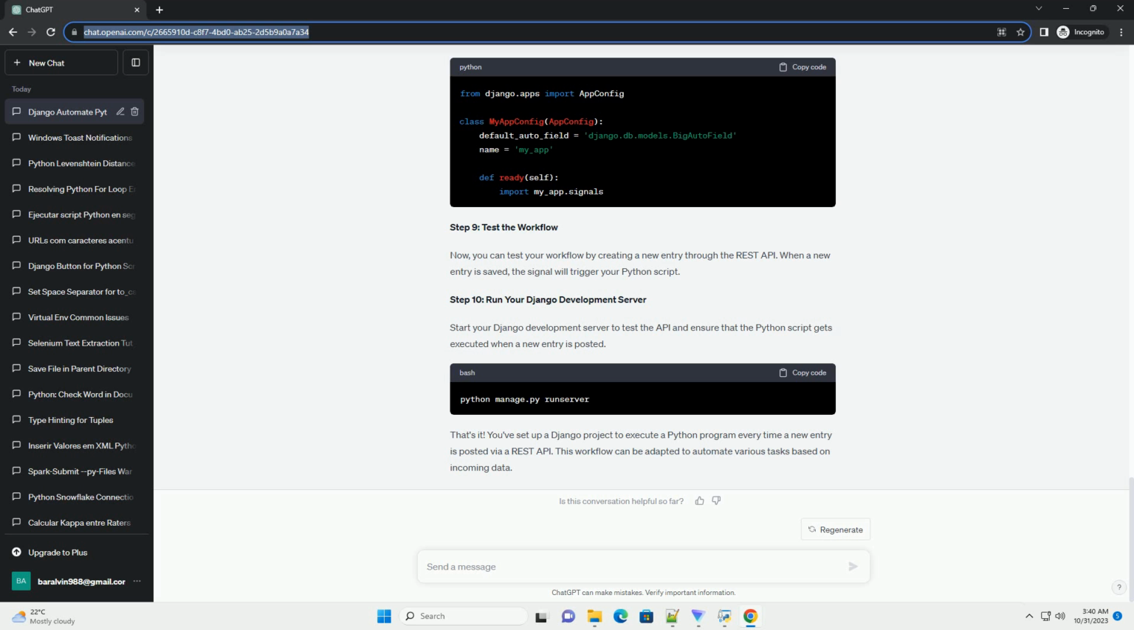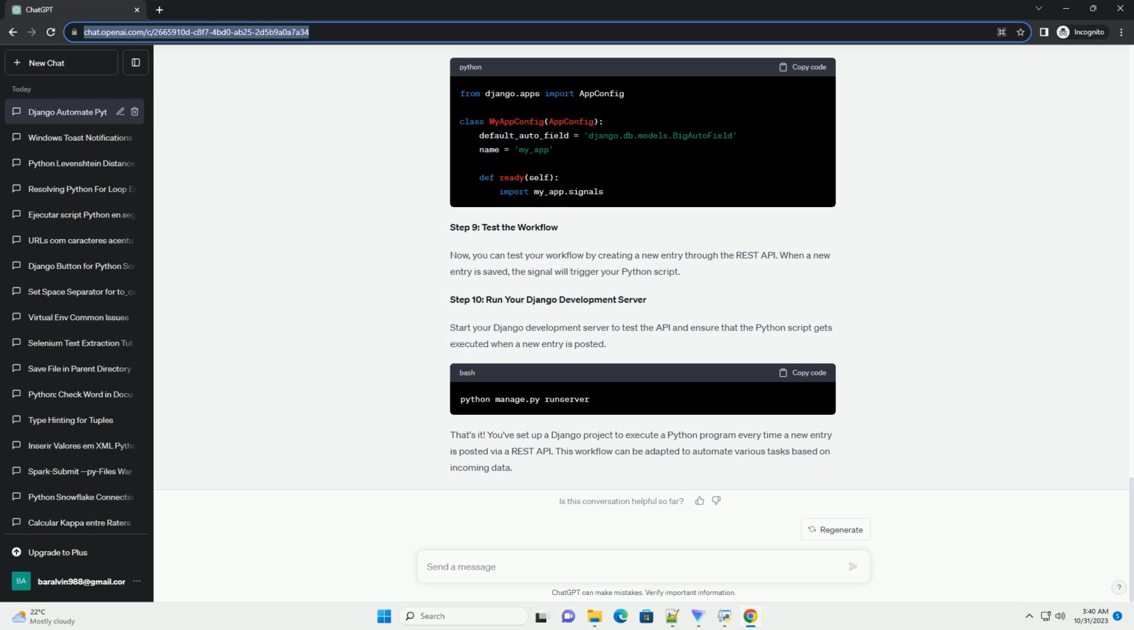Step 7. Create a signal. In your app's signals.py file, create a signal that will be triggered every time a new entry is saved to the database. This signal should execute your Python script. Here's an example. Step 8. Wire up the signal. In your app's apps.py file, override the ready method to connect the signal you defined in Step 7. Step 9. Test the workflow.